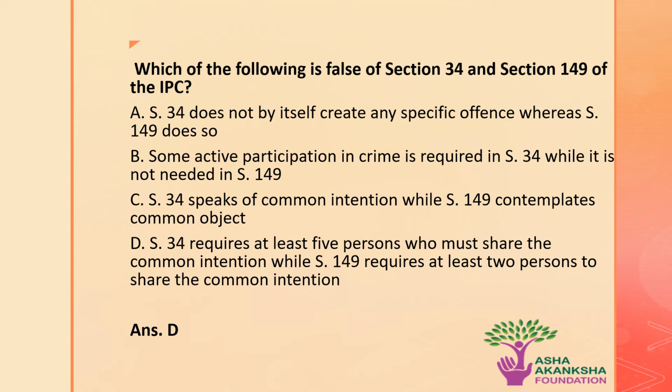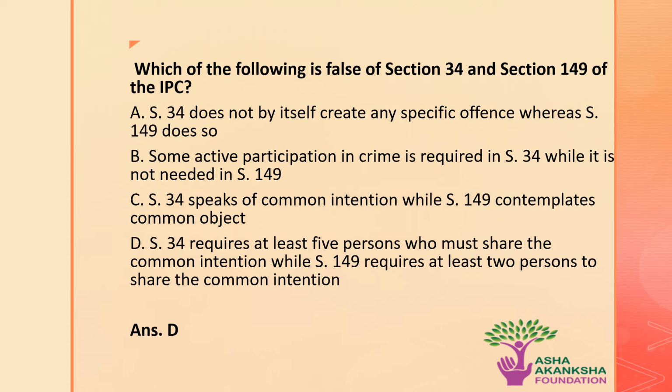The first statement: section 34 does not itself create any offence, whereas section 149 does so. This is a correct statement. Now let's see the next statement. Some active participation in crime is required in section 34 while it is not needed in section 149. This is also correct. Now moving to the next statement. Section 34 speaks of common intention while section 149 contemplates common object. This is also correct.